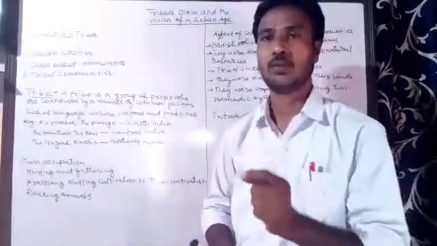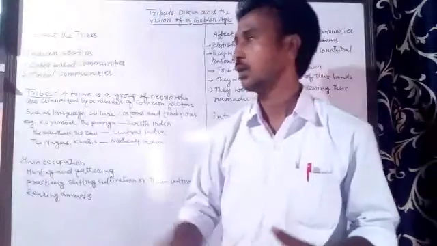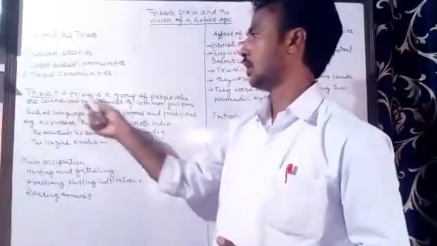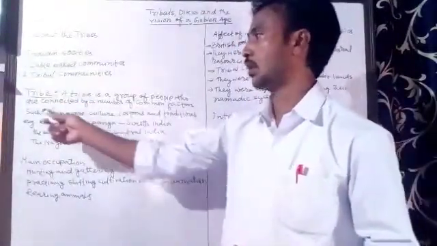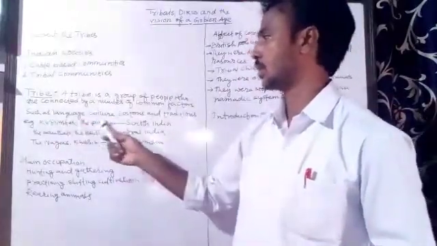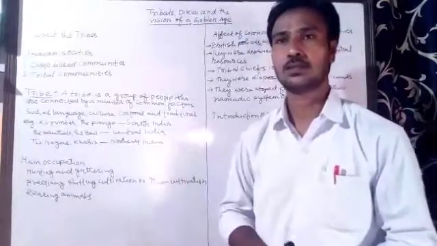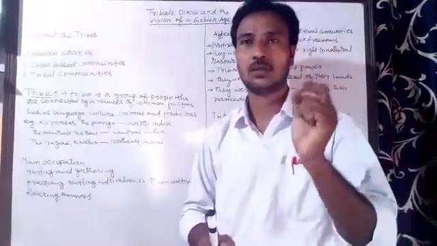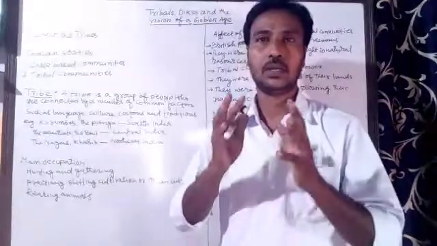What is a tribe? Whom do we call tribal people? A tribe is a group of people who are connected by a number of common factors such as language, culture, custom, and traditions. So, this is the definition of a tribe.